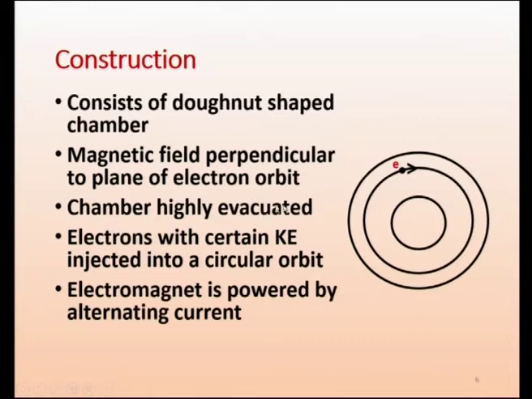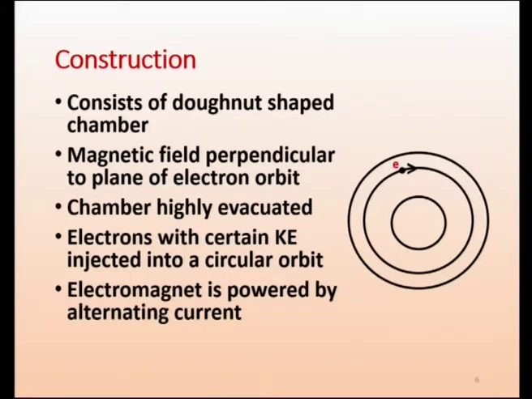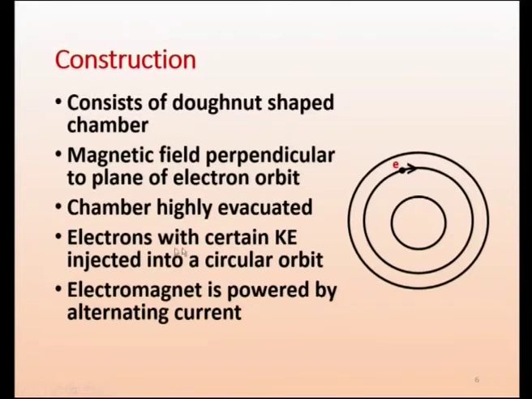The chamber is highly evacuated, naturally. This hollow chamber should be evacuated. If it has air or some other gas, the electron will bombard it and lose its energy, or it will cause ionization. If it is vacuum, it will be able to move around without interacting with any other target. Electrons are injected with some kinetic energy into a circular orbit. The injection is not shown in the figure. The electrons take a circular path inside that hollow chamber.